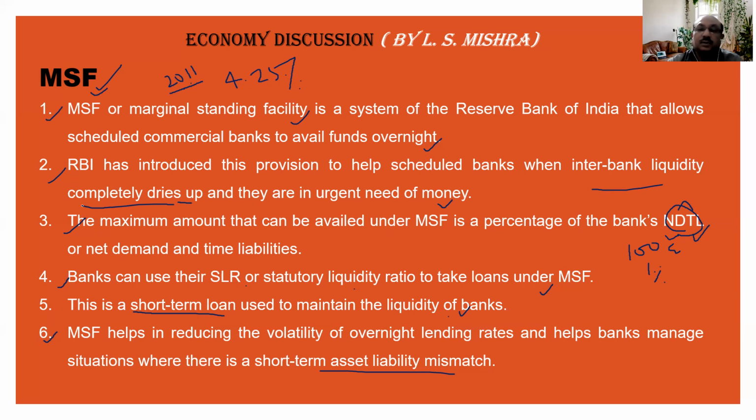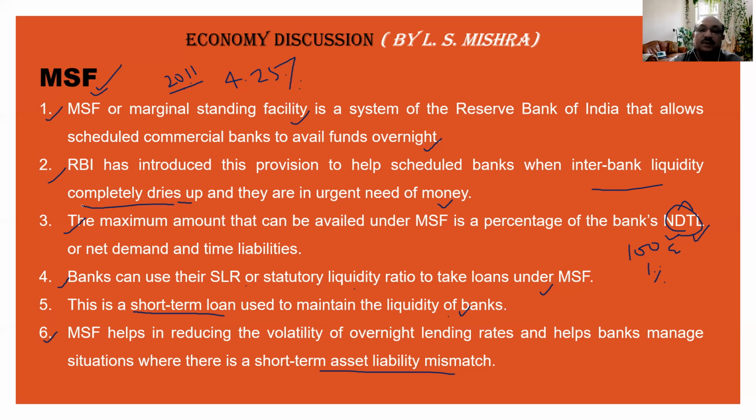Depending on their NDTL, they can avail a loan from RBI at the repo rate. If their need is not met by the repo window, then they can avail the MSF facility. This is still in practice, and from time to time, this is in the newspapers.